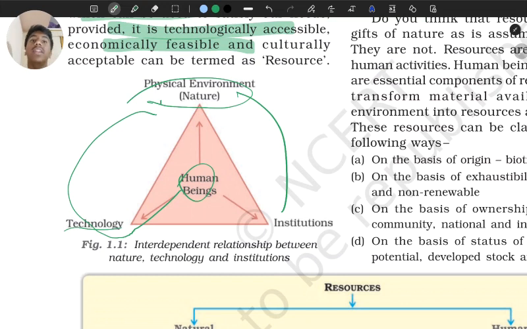With the building of their institutions, they might get new technology. It's a full circle. Without technology, they might not access the resources. Without the resources, they can't build their institutions. Without the institutions, they might not get more technology. So human beings have a lot to play when it comes to this interdependent relationship between nature, technology and institutions, and development of resources.